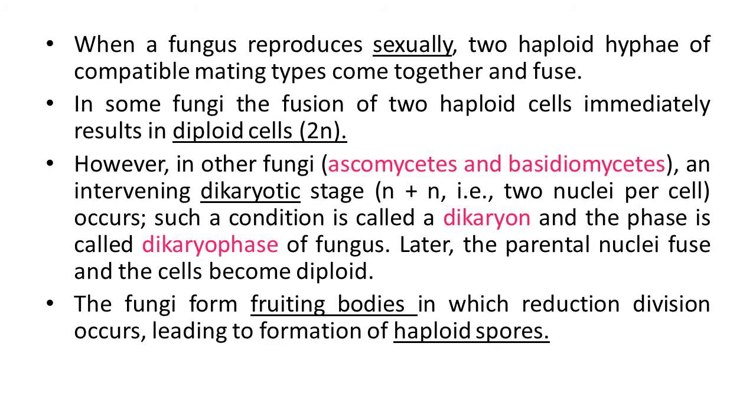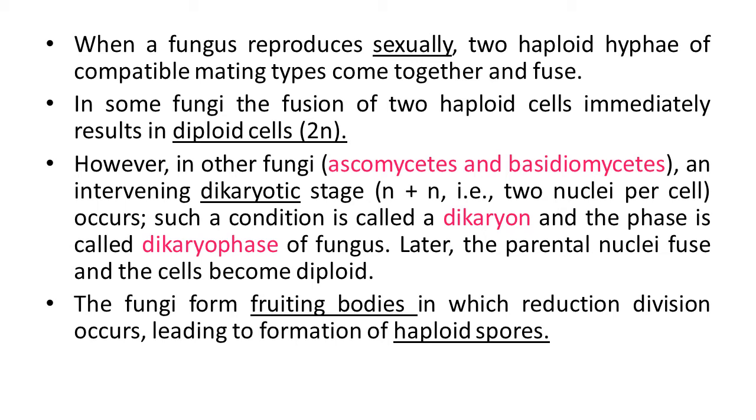When fungi reproduce sexually, two haploid hyphae of compatible mating types come together and fuse. In some fungi, the fusion of two haploid cells immediately results in a diploid cell. Haploid means N condition. When two haploid cells fuse, N cross N, at that time a diploid cell, that means a 2N cell, is formed.